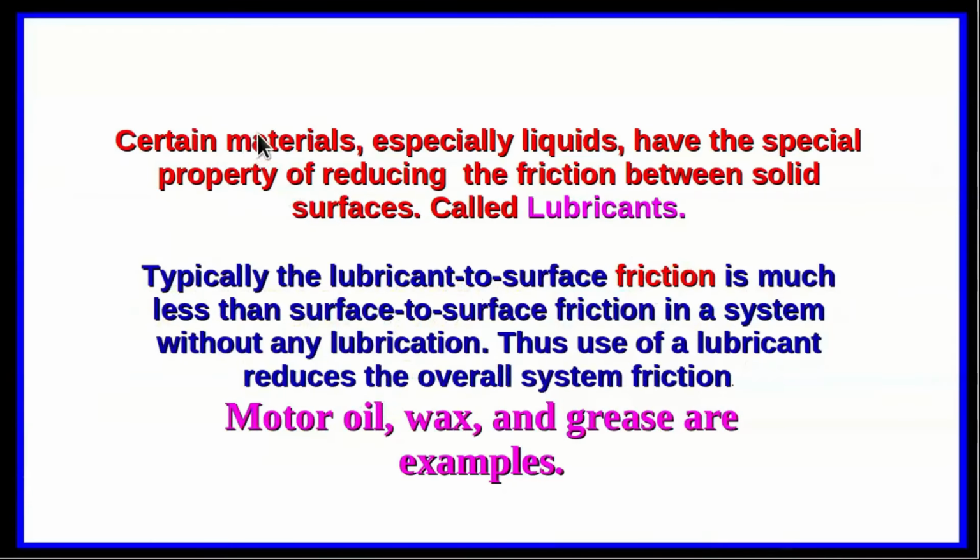Now, certain materials, especially liquids, have the special property of reducing the friction between solid surfaces, and these are called lubricants. Typically, the lubricant to surface friction is much less than the surface to surface friction in a system without any lubrication. Thus, the use of a lubricant reduces the overall system friction, and some examples are motor oil, wax and grease. We shall see a little more detail about this type of friction and lubricants slightly later on.